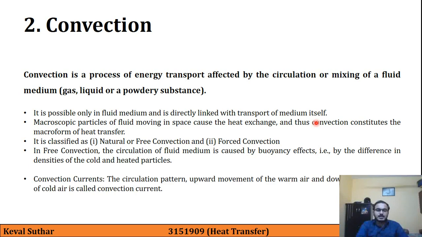Now the next is convection currents. The circulation pattern, that is upward movement of warm air and downward movement of cold air, is known as convection current. So we will try to understand this entire slide with a simple example so that you can easily understand what is the circulation or mixing as well as what is the convection current.